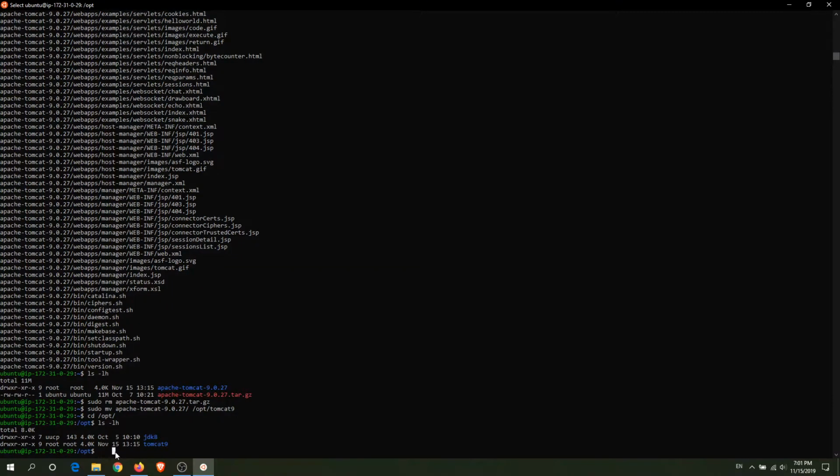Now we'll need to make some configuration changes to Tomcat 9. Alright, so we can see Tomcat 9 here. We'll be doing some path variable thing we did with JRE installation. So we need to go into sudo nano, enter.